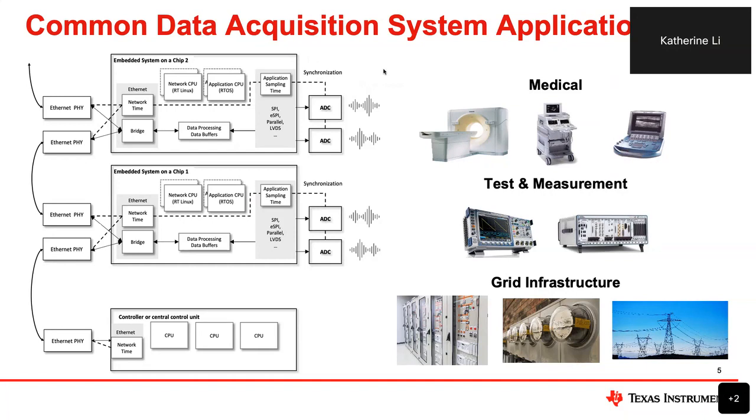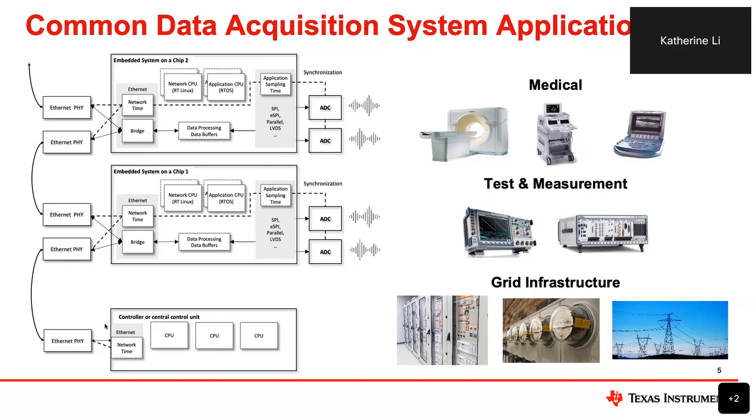Then you connect your high-speed, high-precision ADCs to an FPGA or MCU or MPU, with some high-speed or advanced interface like SPI, eSPI, etc. After the data processing or buffering on the centralized boards, you will connect to your central controller with some industrial Ethernet for further control or processing. So these are some common data acquisition systems and applications that we are seeing today.